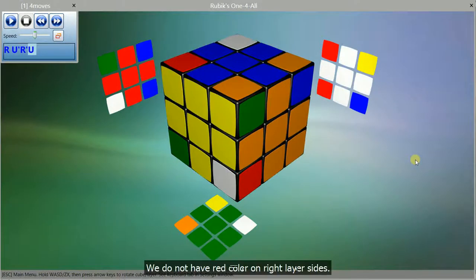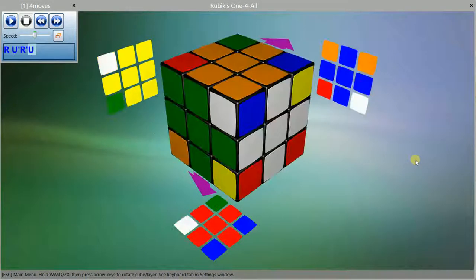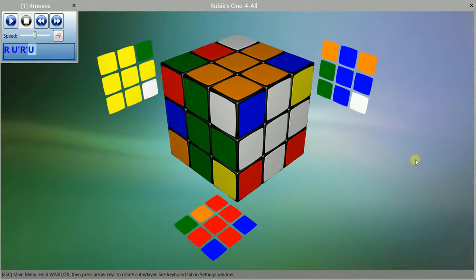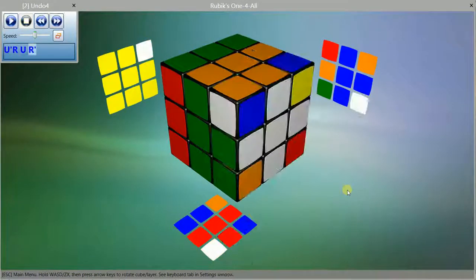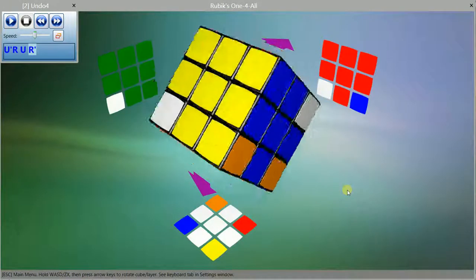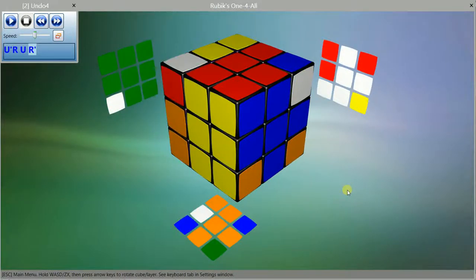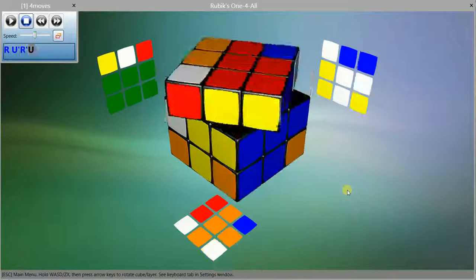We do not have red color on right layer sides. Let's try with yellow. Do 4 moves. Do Undo4. No more yellow colors. 2 green corners left. Do Undo4. Do 4 moves.